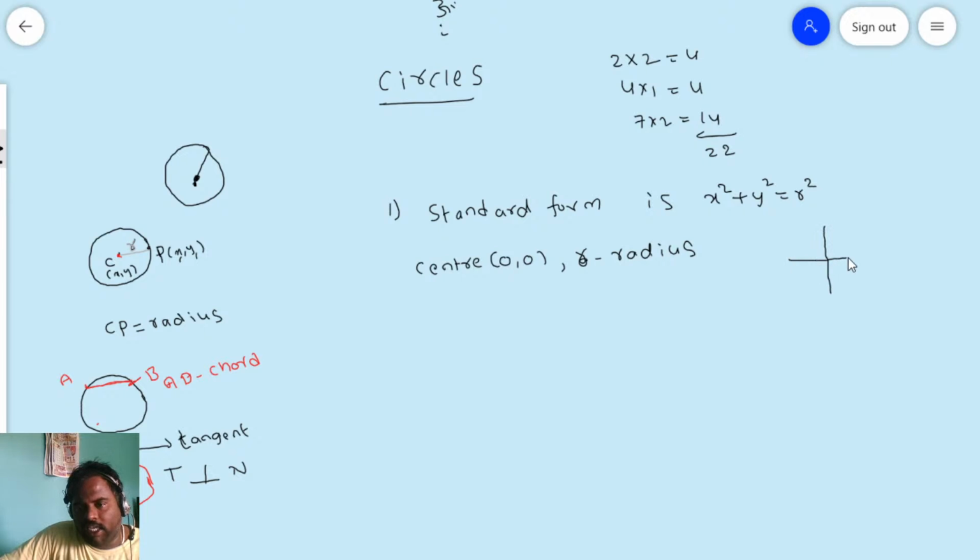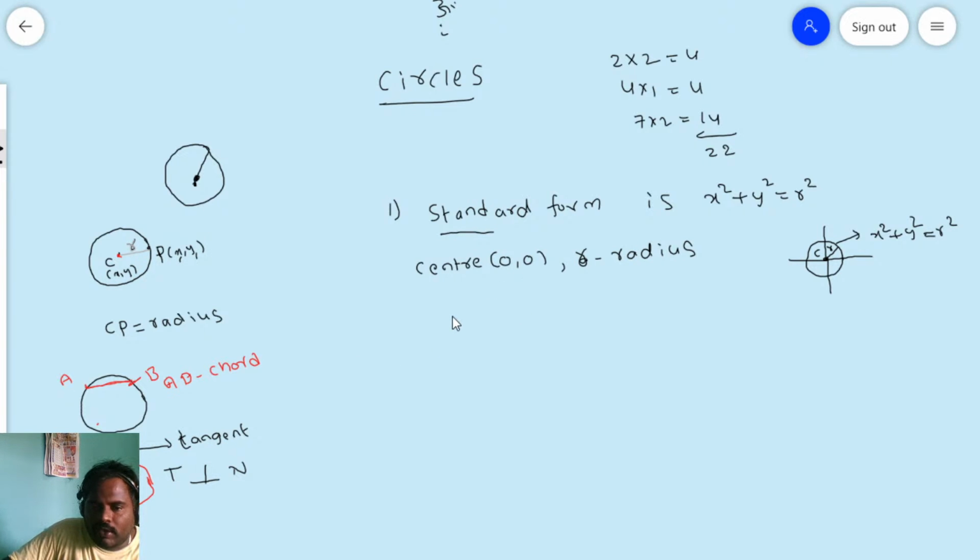If this is the xy coordinate plane and this is a circle, then this point is the center, where the x-axis and y-axis intersect at the origin. With the fixed distance radius r, the circle equation is x square plus y square equals r square.